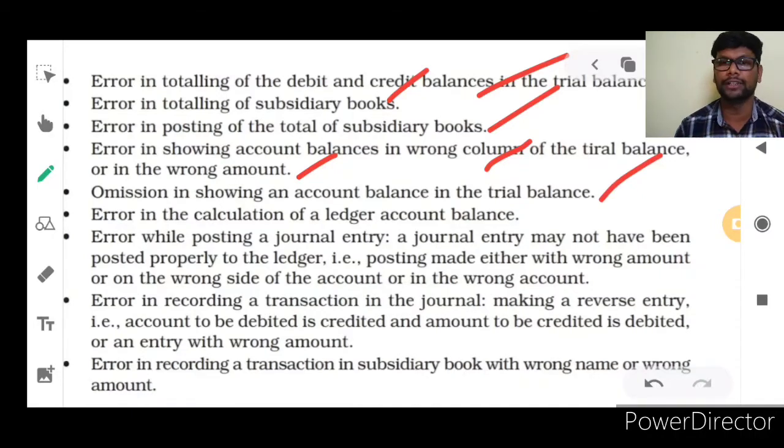Debit amount alone have written in trial balance, credit amounts they fail to record. So this kind of partial omission will affect the trial balance; complete omission will not affect the trial balance. You will learn about it in the next video.